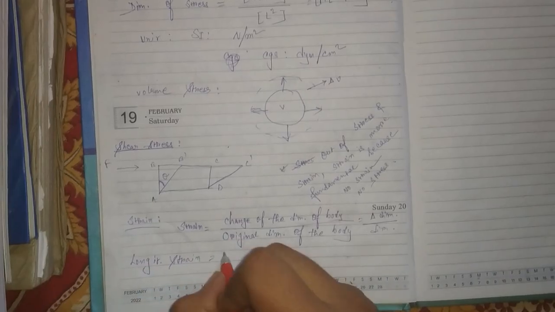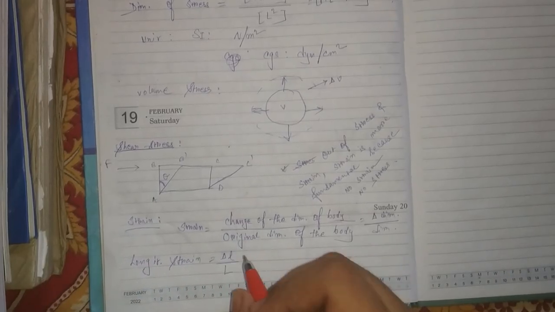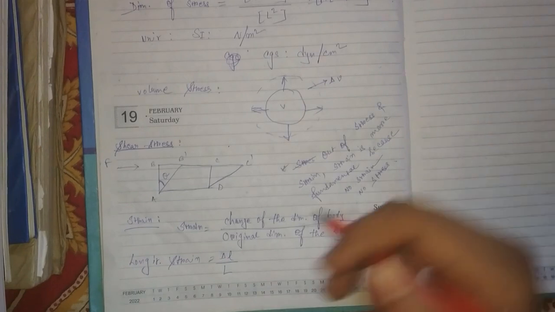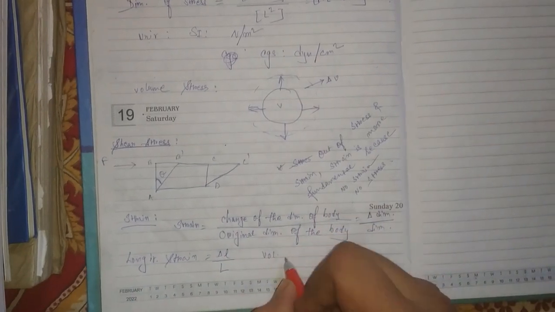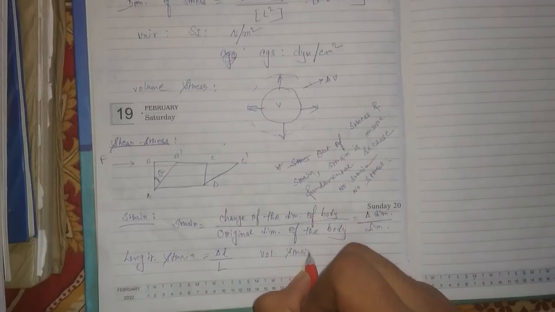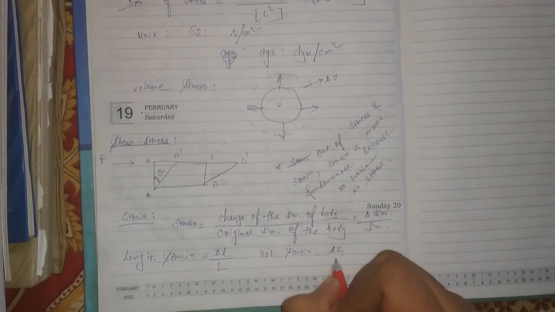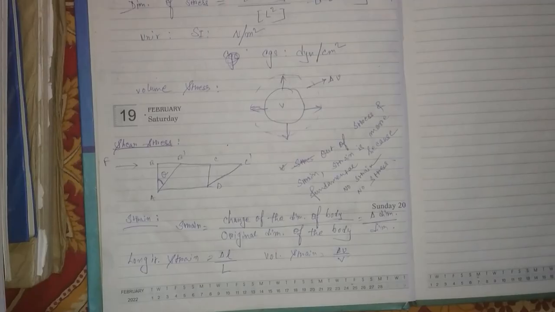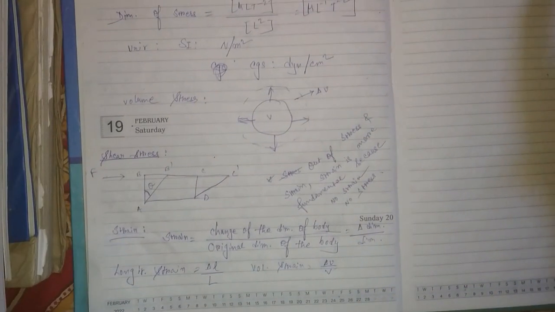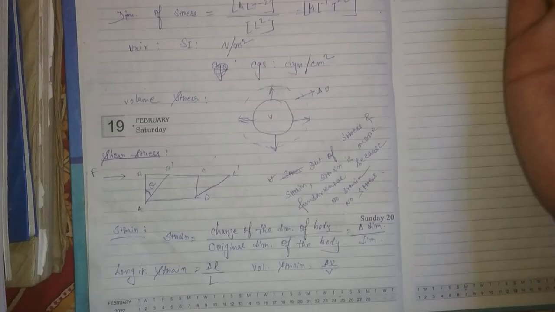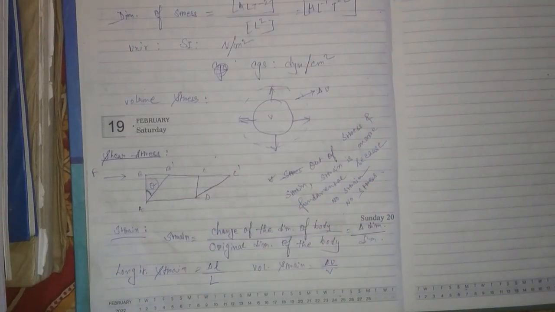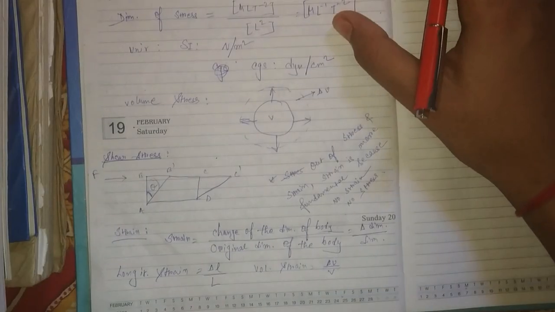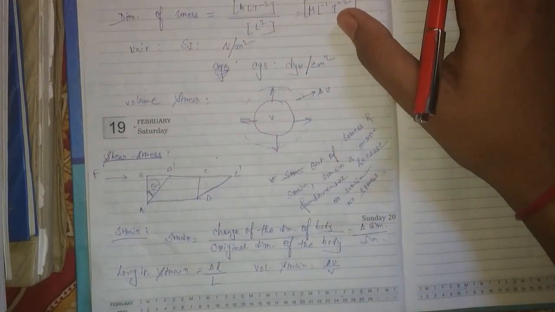Okay. Similarly, you have longitudinal strain. That will be delta L by capital L. Delta L is change in the length of the body by the original length. You have volume strain. Volume strain is delta V by capital V. Delta V is the change in the volume by the original volume of the body. And you have shearing strain. Shearing strain means this theta is called the shearing strain. Okay. So you have read all about strain.